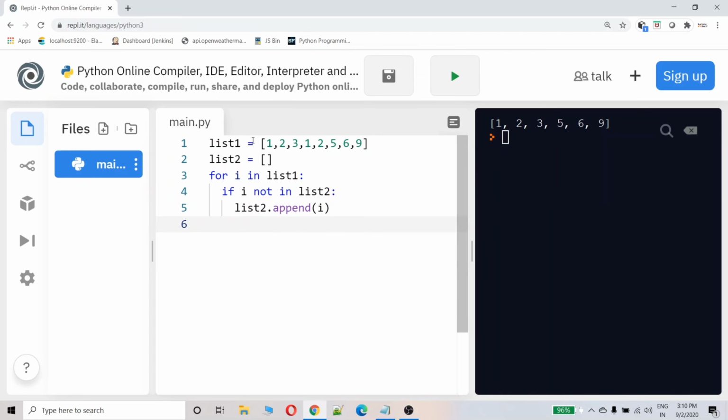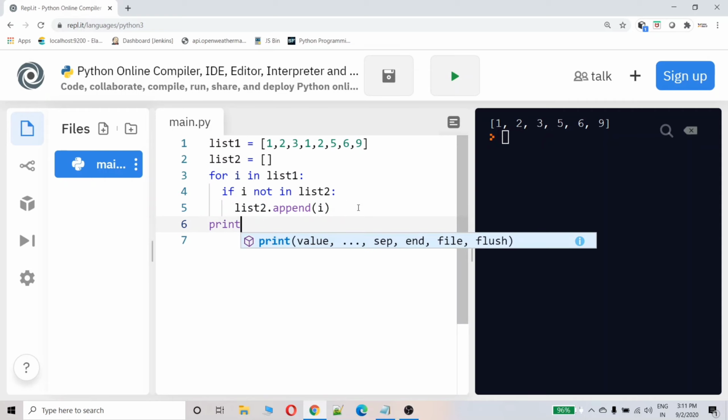So after this, when 1 comes again, 1 is already there in list 2, so this condition fails, and it goes to the next number. Likewise it continues till the end, and list 2 will be having the numbers which are unique.